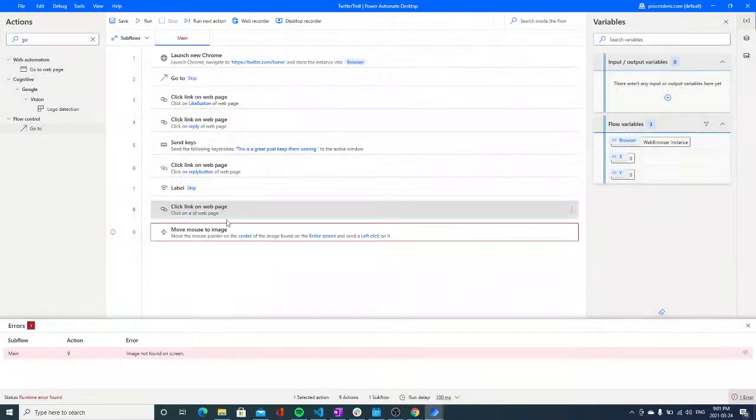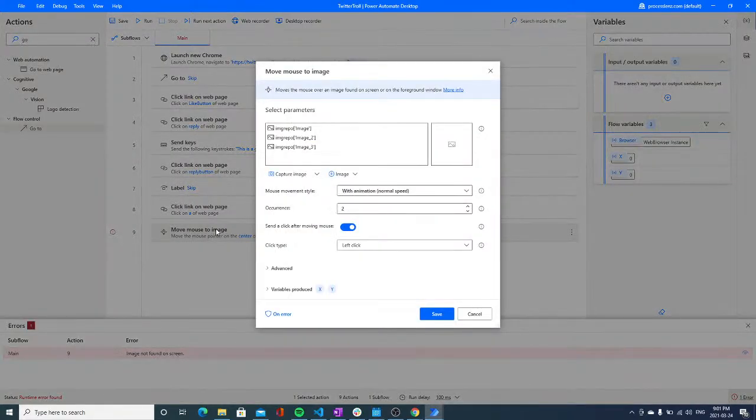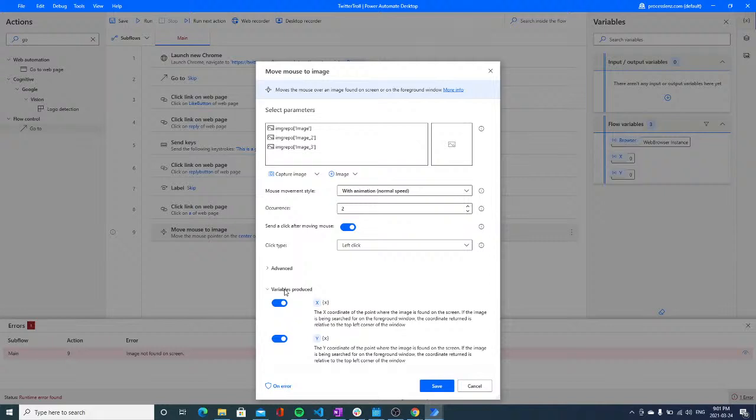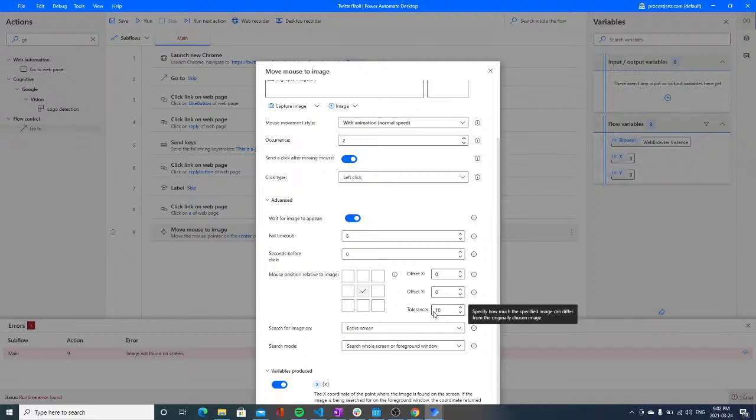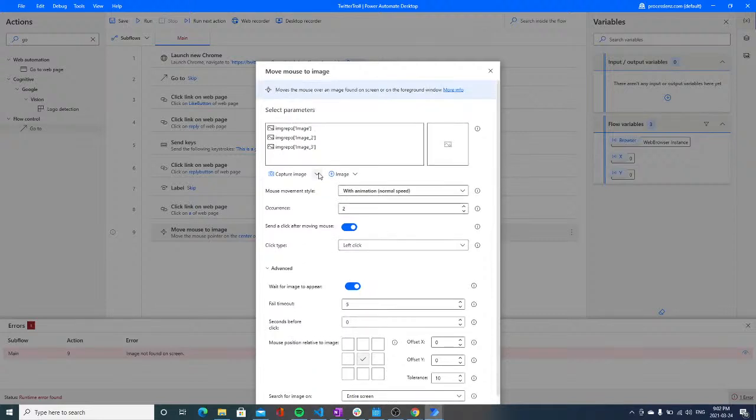So we can spend time debugging this, or we can move on and do something a little bit more interesting. I would personally like to debug this and find out why we are not able to find this image.